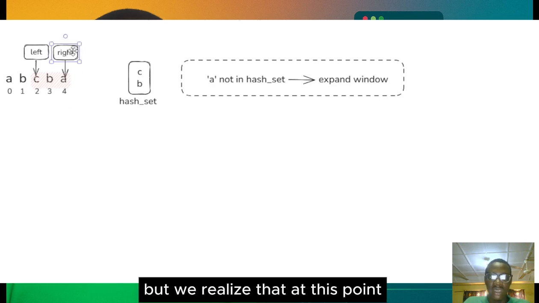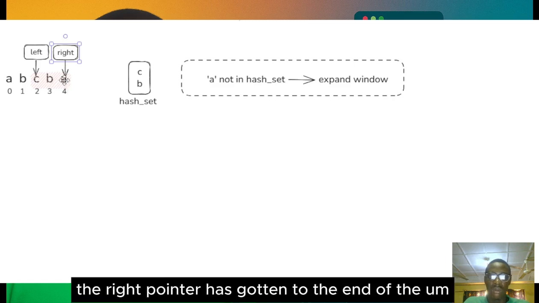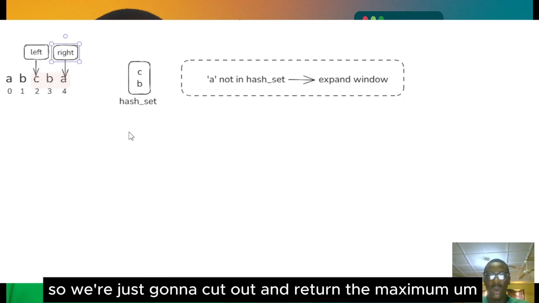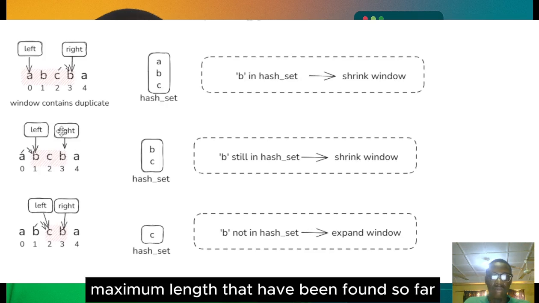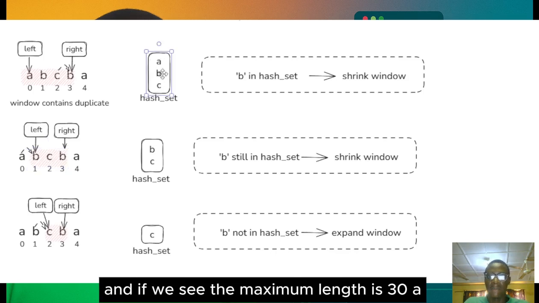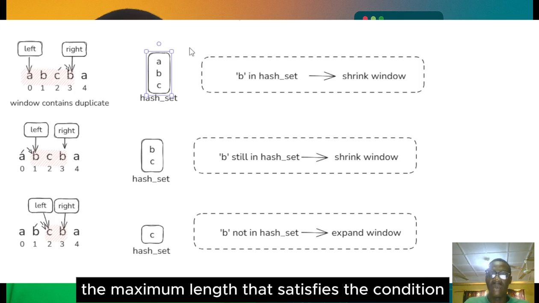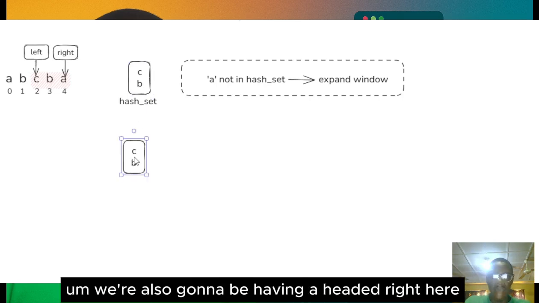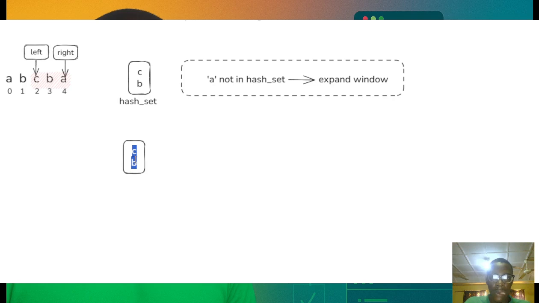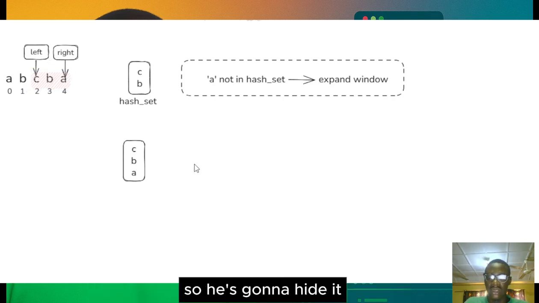But we realize that at this point, if we expand the window, the right pointer has gotten to the end of the string. So we're just gonna cut out and return the maximum length that has been found so far. And we see the maximum length is 3, ABC. So the maximum length, we'll be keeping track of it using a variable, the maximum length that satisfies the condition. So in this case too, we're also gonna have A added right here, because at this point A is no longer in the hash set, so it's gonna add it.